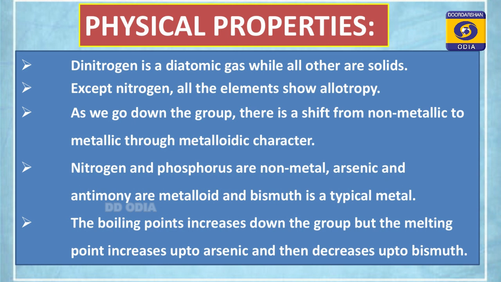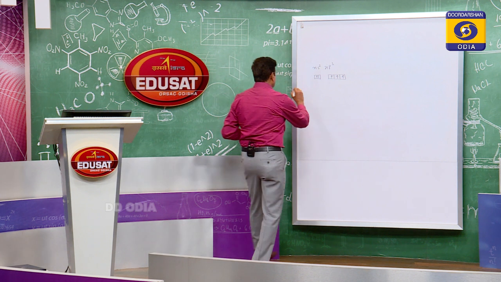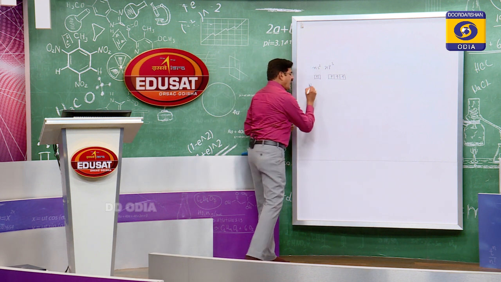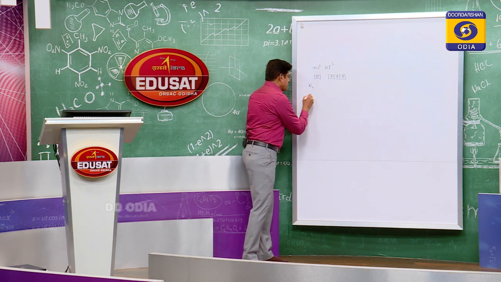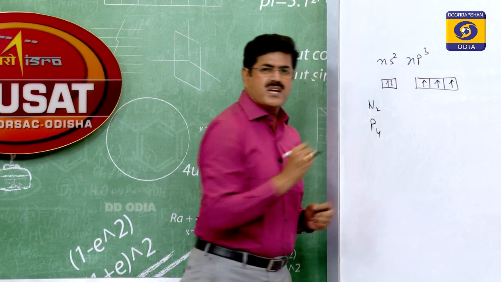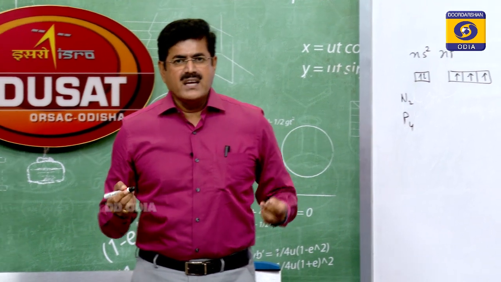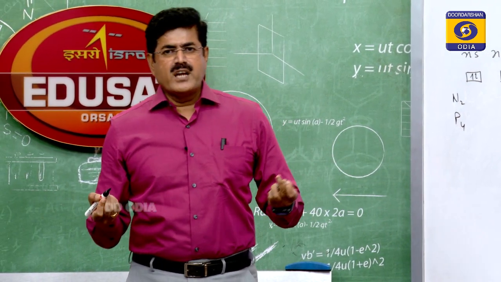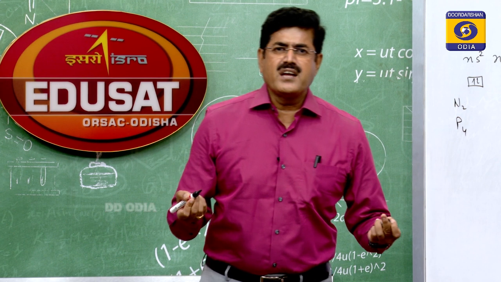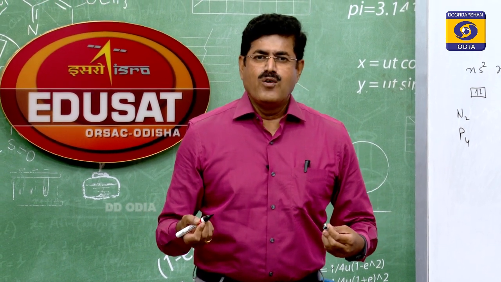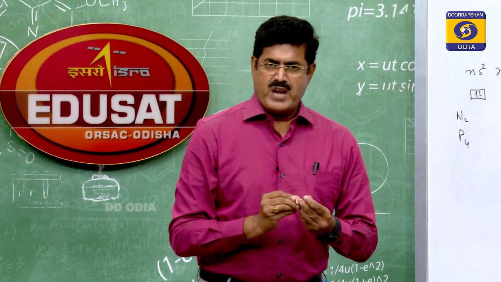Because nitrogen is diatomic, N2, atomicity 2, and phosphorus is tetraatomic, P4. So why is nitrogen diatomic whereas phosphorus, arsenic, antimony are tetraatomic? Why is this so? Bismuth is also diatomic.